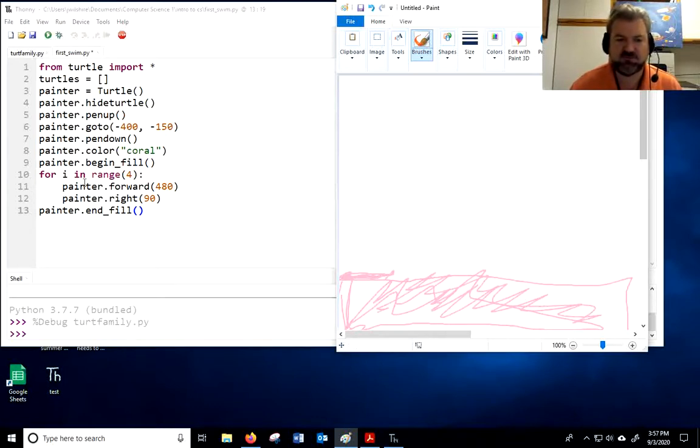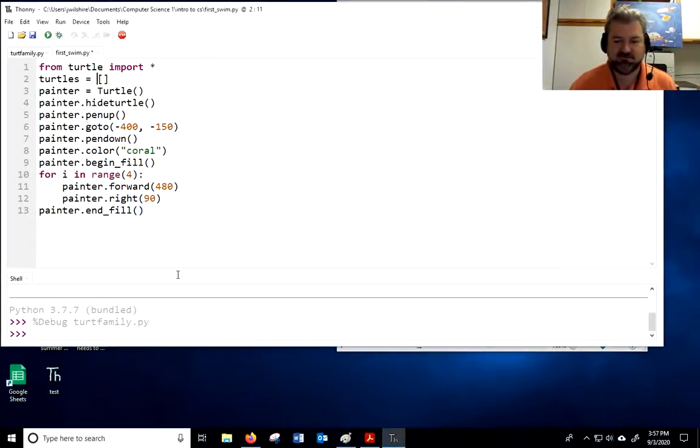I'm using my for loop to make it so I don't have to say painter forward, painter right, painter forward, painter right. But you've done this, right? You've changed colors, you've moved, you've pen up. The only difference is I'm doing it on a specific turtle. And all the while I've got that turtle list I made at the top. Probably don't know why yet, but you will soon.